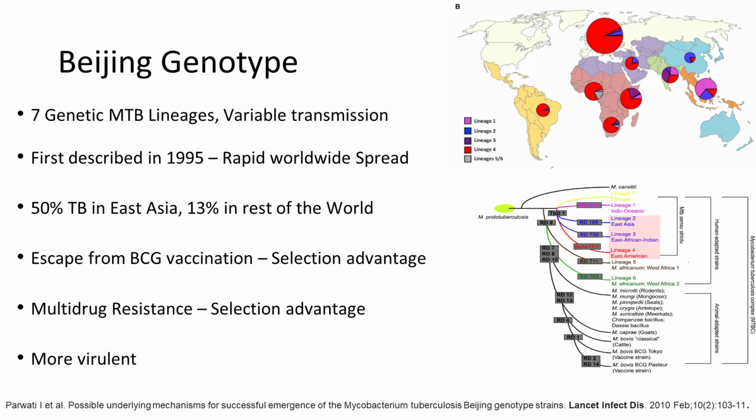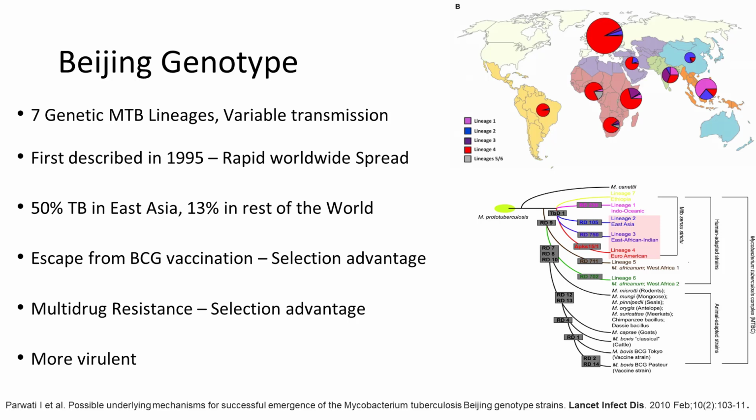Mycobacterium tuberculosis has 7 genetic lineages. These lineages show variable transmission potential. Out of these, Beijing genotype deserves a special mention. It was first described in 1995, but it had a rapid worldwide spread and is currently responsible for 50% of TB in East Asia and 13% in rest of the world.